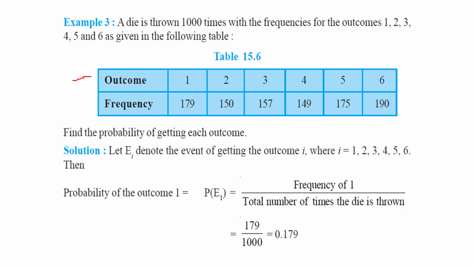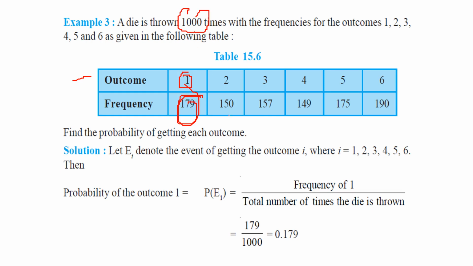So the outcomes are 1 to 6 and the frequencies are as given. We have to find the probability of getting each outcome. How do we get this? We know that the probability of an outcome, say 1, is the frequency divided by the total number of trials. So 179 divided by 1000.